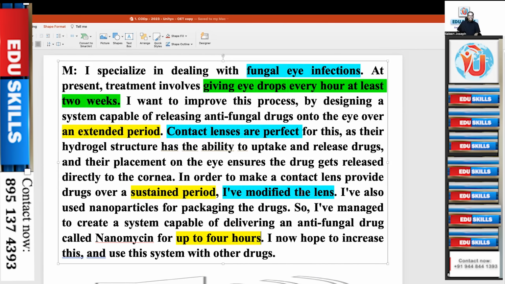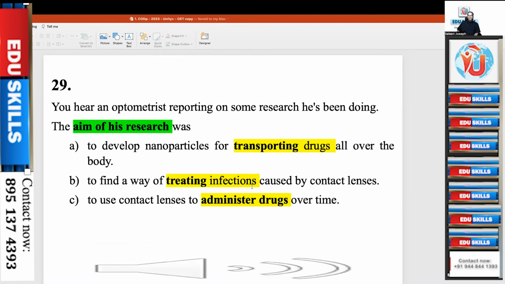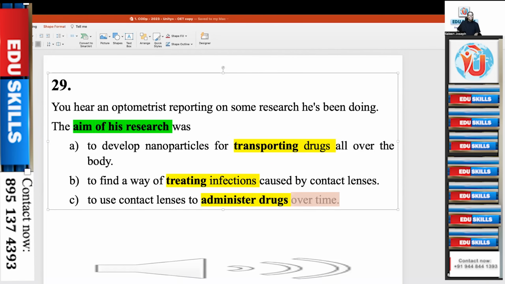Okay. Findings. Yeah, you can find the same expression in the question statement as up to 4 hours, extended period. Okay. Over time. See here. Yes, over time. The same word, the synonym is over time. So that itself tells you this is the answer.